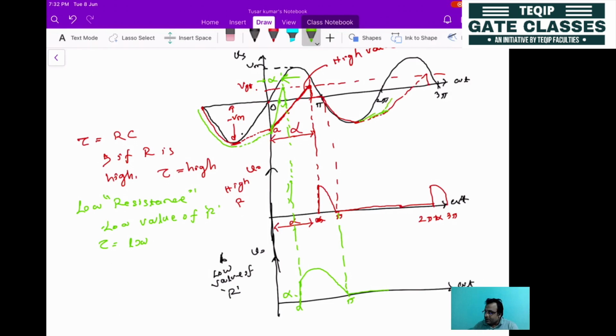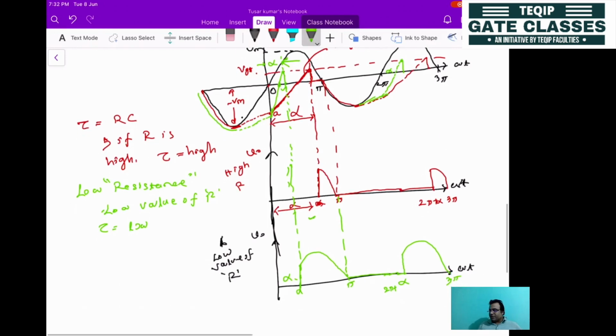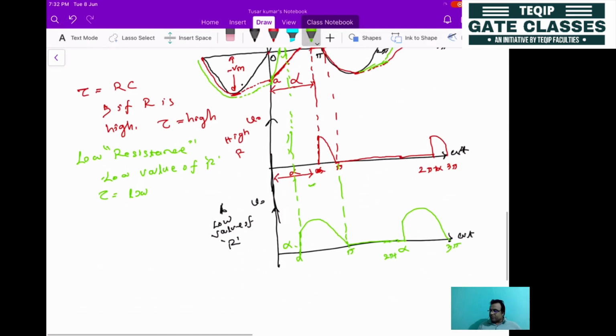So here this voltage will be reaching this value. This one is the alpha, and this will be repeating at this end. So if it is repeating, here it will be alpha 2, that is 2 pi plus alpha to 3 pi. This is for low value of alpha, this is for high value of alpha, which is regulated by the value of the resistance. So if you choose the value of resistance, then you will be getting different output voltage waveforms.